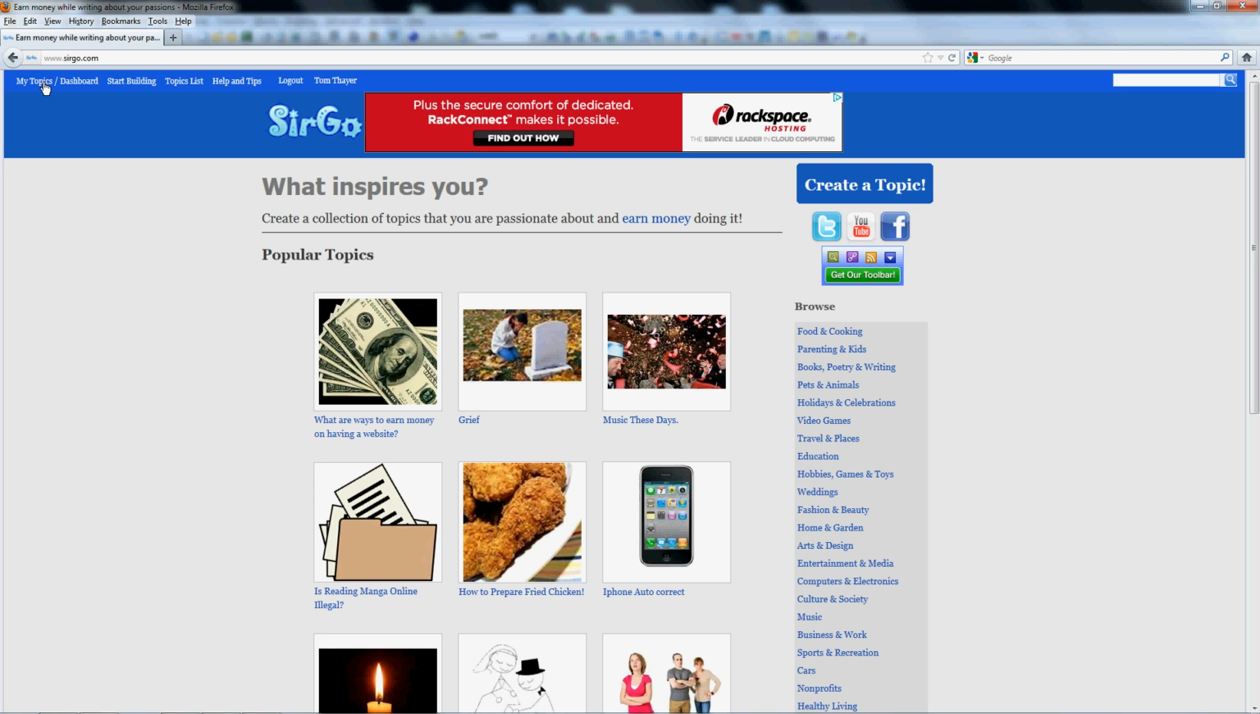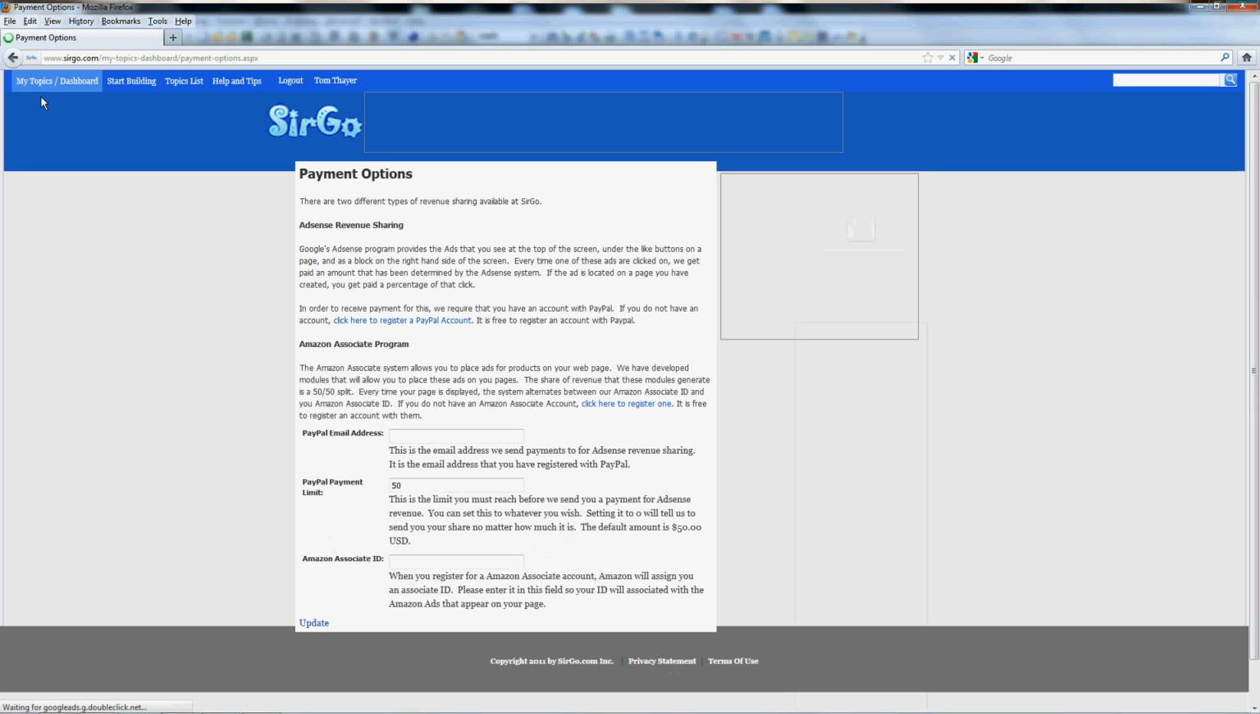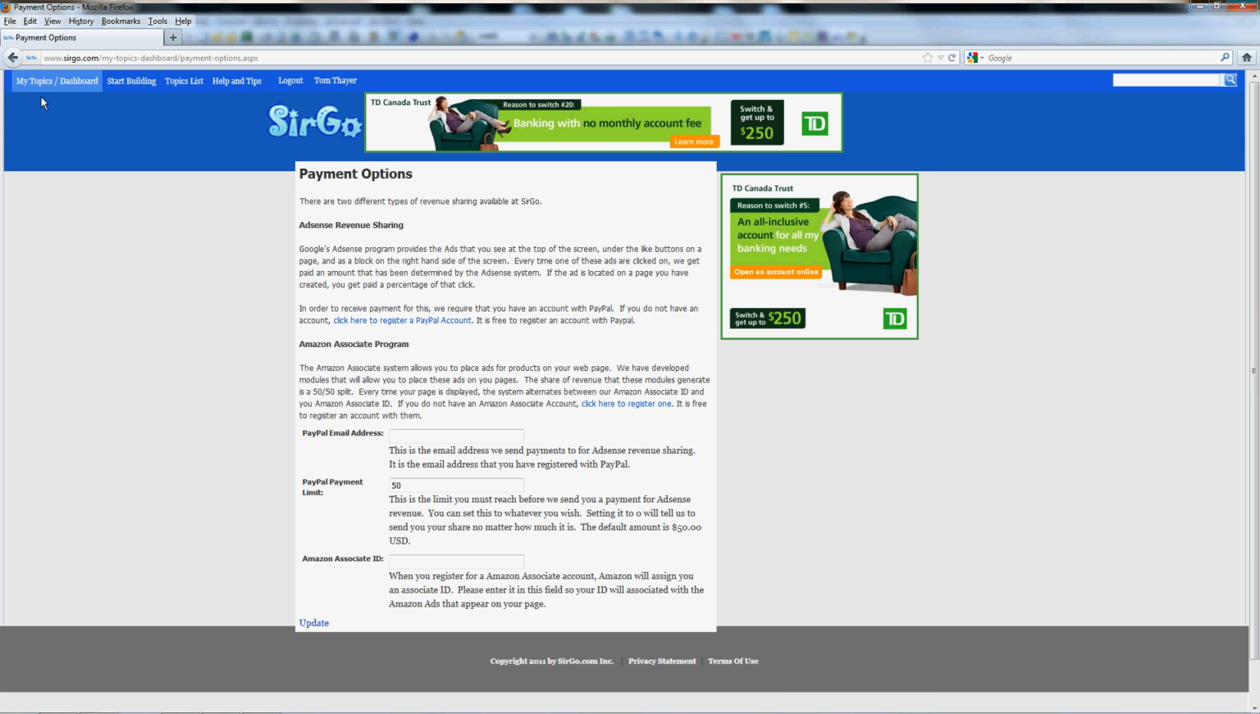The two default methods, if we click on the payment options underneath my topics/dashboard, you'll see that it talks about AdSense revenue sharing and the Amazon Associate Program. Those are the two default ways that you can make money off of SirGo. So let's talk about the AdSense revenue sharing first of all.